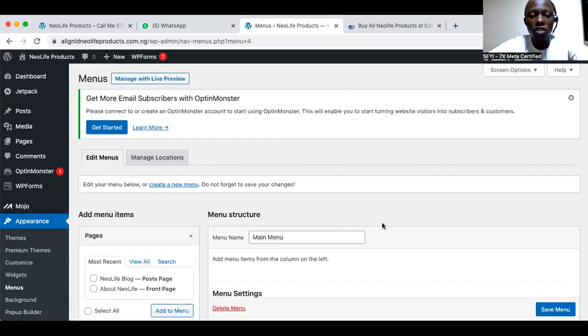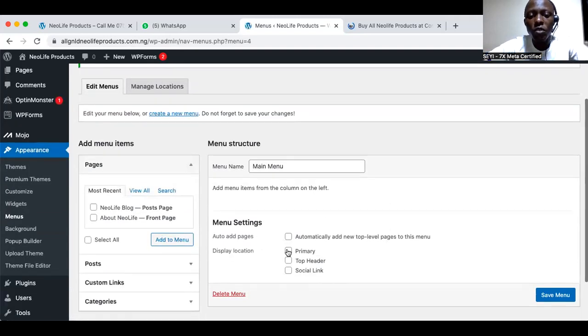Again, like I said last week, we're not going to rush this. If you are not going to finish it today, finish it on Wednesday or Thursday, I'm sure. But it's very important that we get whatever we do right, so I'm not going to rush everything because of time. Now I'm going to add these two pages, the blog and the first page, to the main menu here.